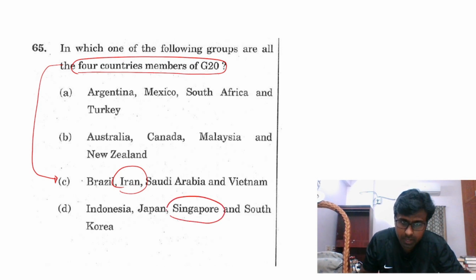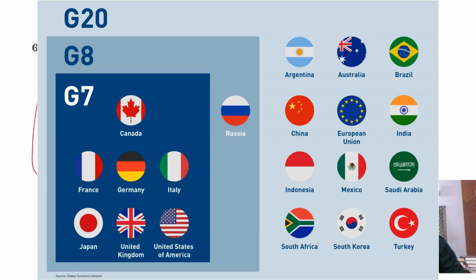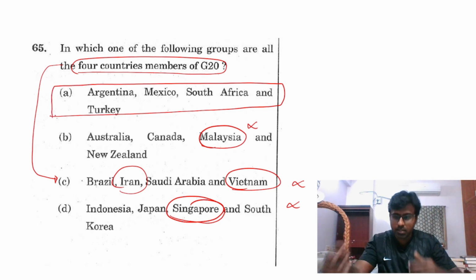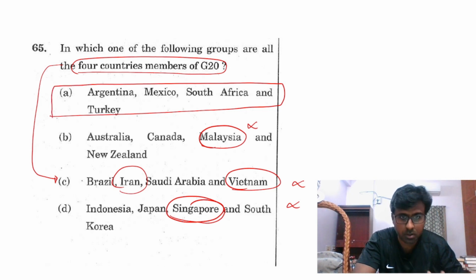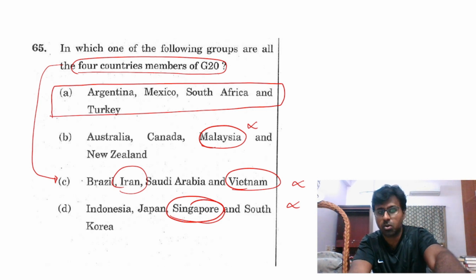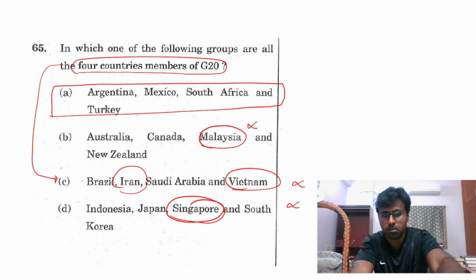Singapore is not there. Vietnam is not there. Singapore is not there, and Malaysia is not there. The answer is A. But I will not say it's an easy question or a logical question. It's a tough question. So you should know one fact: Iran, if you remove C, you will remove it, and you should know Singapore is not there, Malaysia is not there.